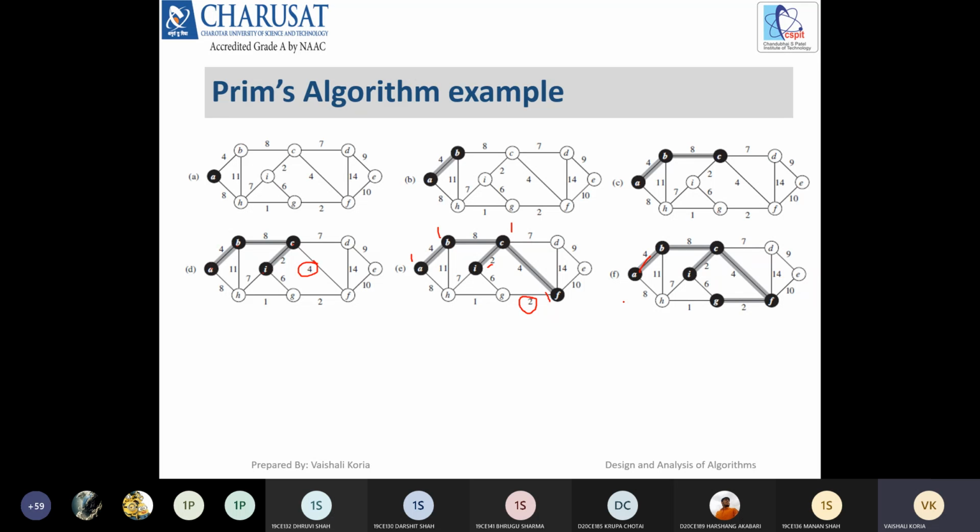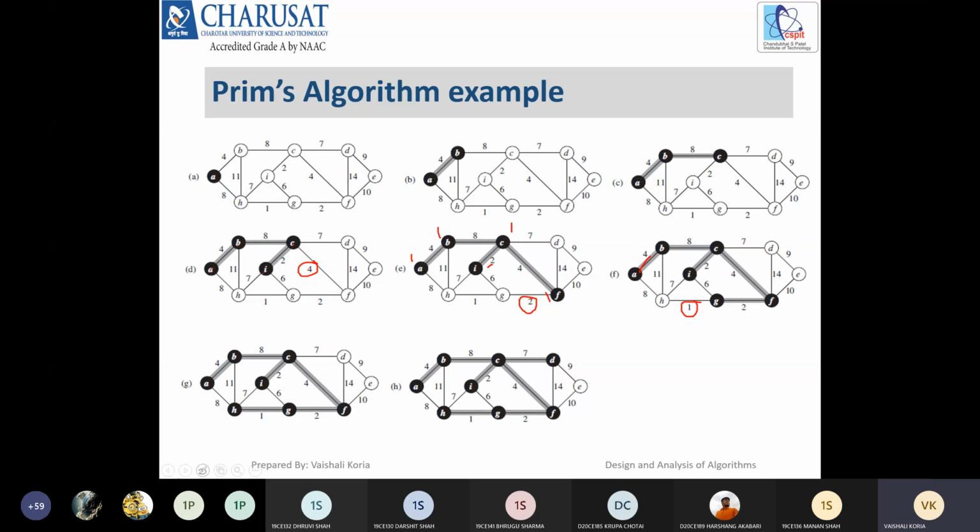Now, which will be the next? Obviously this one. Right now we don't have any loop. After that, which will be chosen? Next vertex, C to D. Yes, C to D. And still E is there, so D to E. Okay, these highlighted edges will construct the MST for this example.